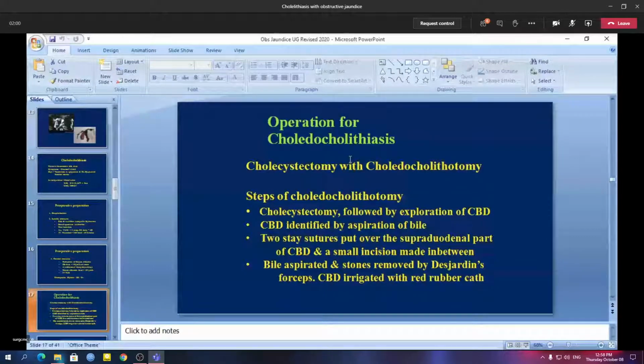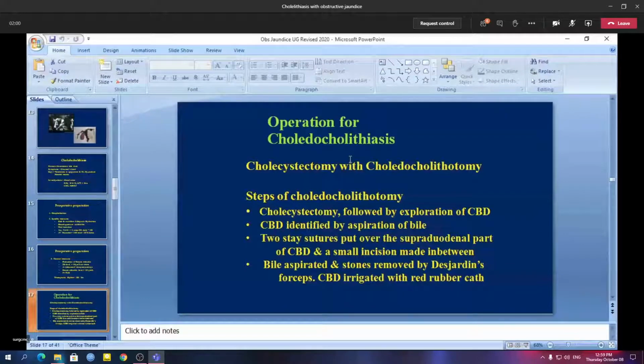Operative treatment again may be an open operation or a laparoscopic operation. If the patient wants to undergo endoscopic treatment, it's fine. The patient will have to have ERCP, and through the ERCP the stones can be extracted from the common bile duct. Then the patient should be put up for laparoscopic cholecystectomy, or cholecystectomy in whatever form.